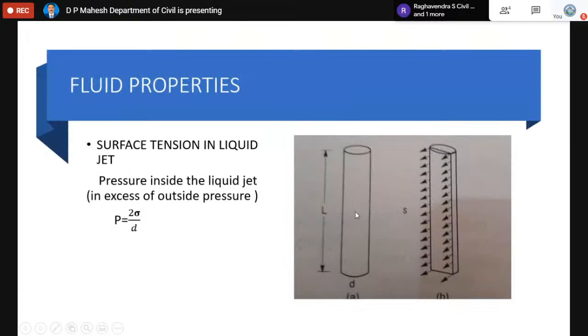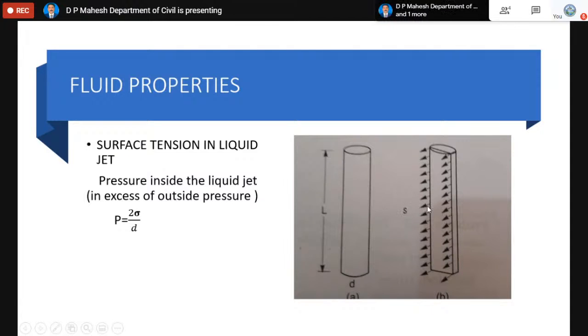Now coming to the liquid jet. Actually, this is a specimen of the liquid jet. You can see the length of this specimen jet is L, and the diameter is d. When you cut this, you will get this shape. This arrow indicates the surface tension, let it be sigma. Each edge will be called a free surface. Then L plus L becomes 2L. Then sigma into 2L will be the tensile force due to surface tension.